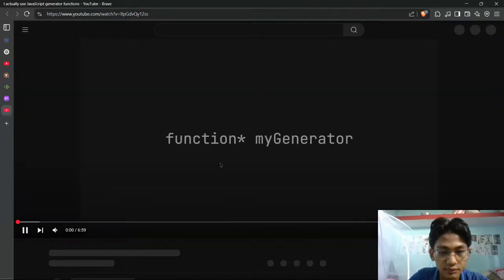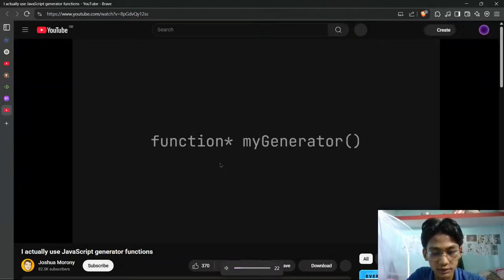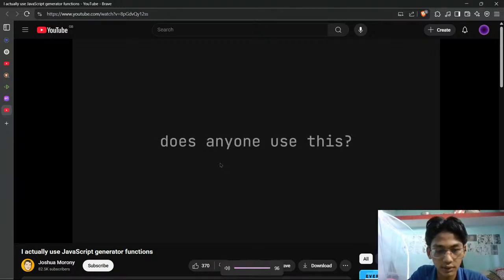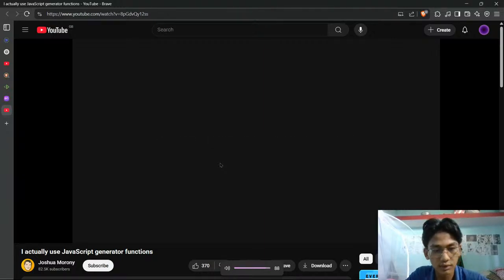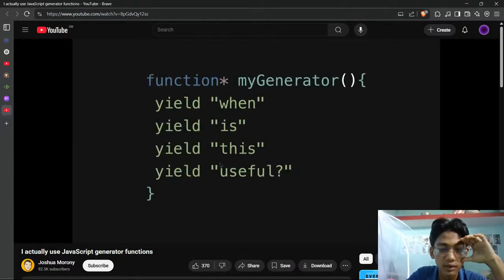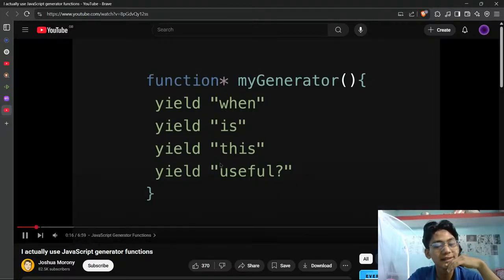Generator functions have been introduced as part of existing JavaScript, but have you ever actually used them for coding? Do you know anybody using them? Even after so much time, they seem to still be a very niche thing. But there is one situation where I actually do use generators quite frequently. First, like I actually don't have any idea about that.